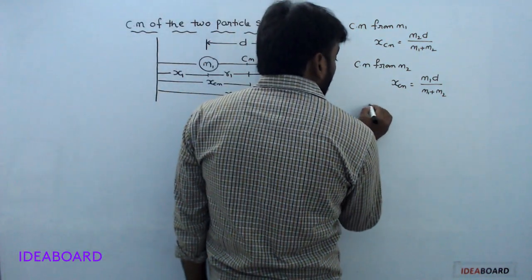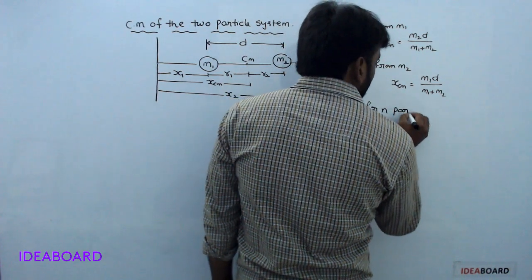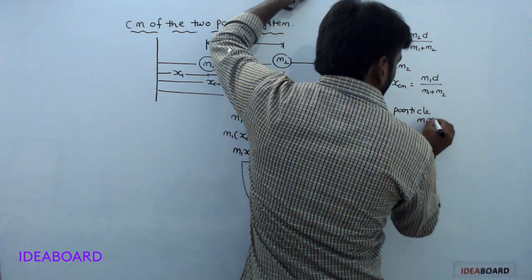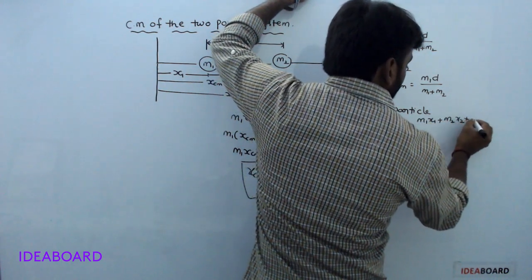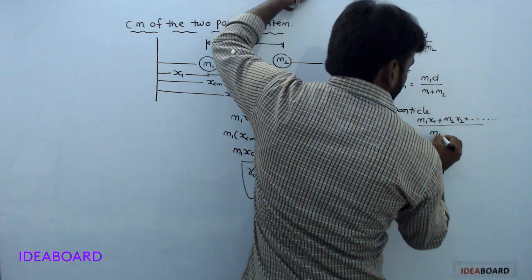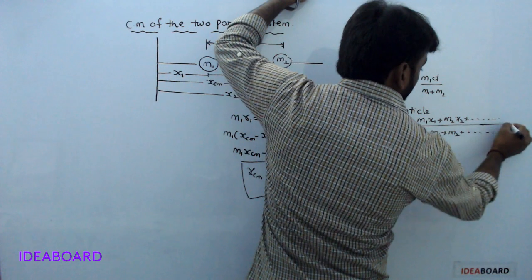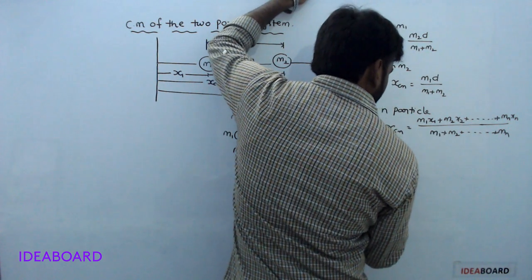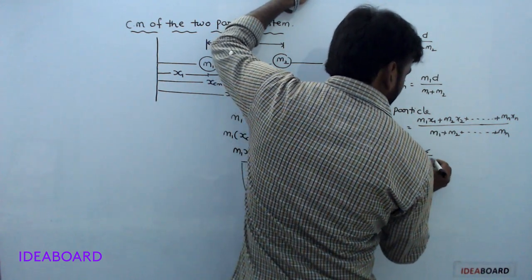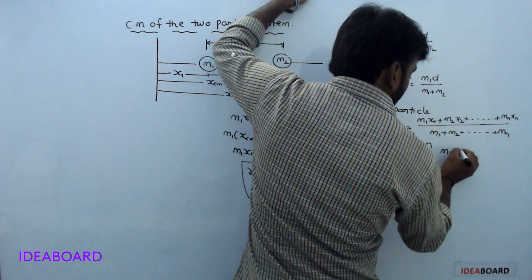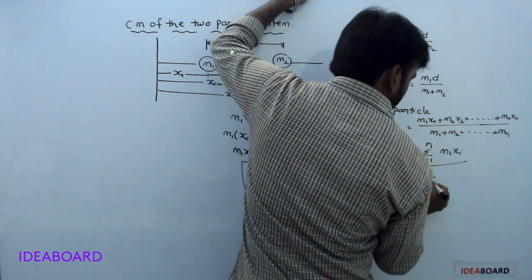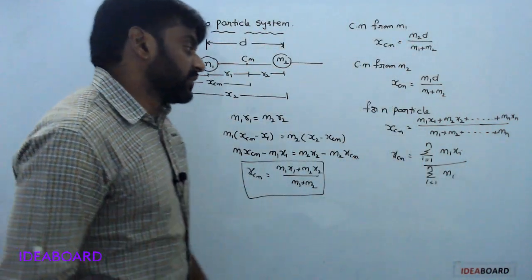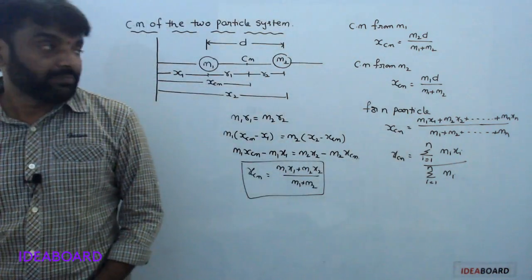For n particles, simply write xcm equals (m1 x1 plus m2 x2 plus and so on up to mn xn) by (m1 plus m2 plus and so on up to mn). That is, xcm equals sigma i equals 1 to n of mi xi by sigma i equals 1 to n of mi. Understood? This is for n particles.